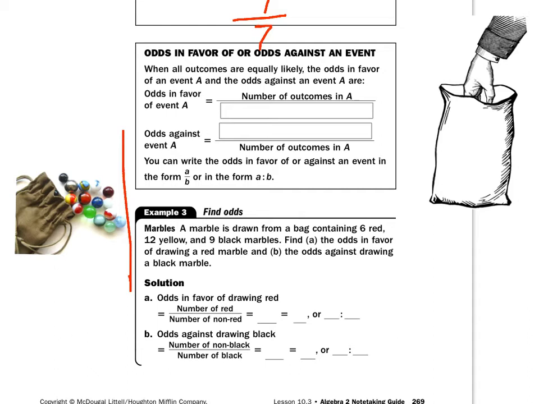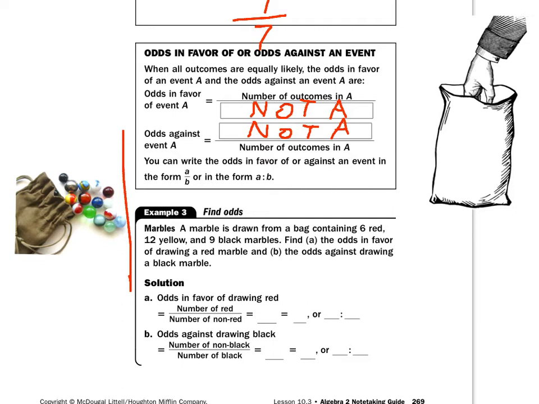When all outcomes are equally likely, the odds in favor of an event A and the odds against an event A are: the number of outcomes of A over the number of outcomes of not A, everything not A. The odds against would be not A divided by A. So when I look at marbles right here, a marble is drawn from a bag.